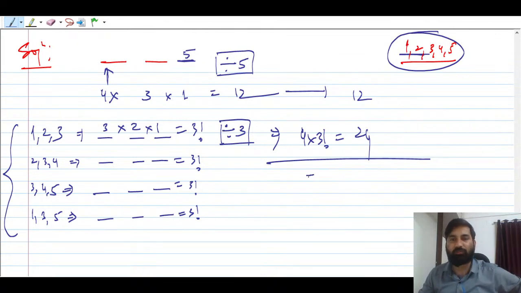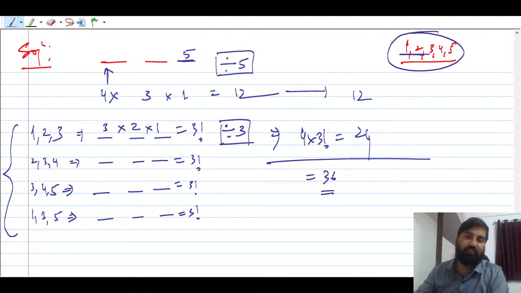What is this total? Tell me here. Total is going to be, please remember, 4 plus 2, that is 6, and this is 36. But this is not the answer, guys. This is not the answer. Okay, why is this not the answer?